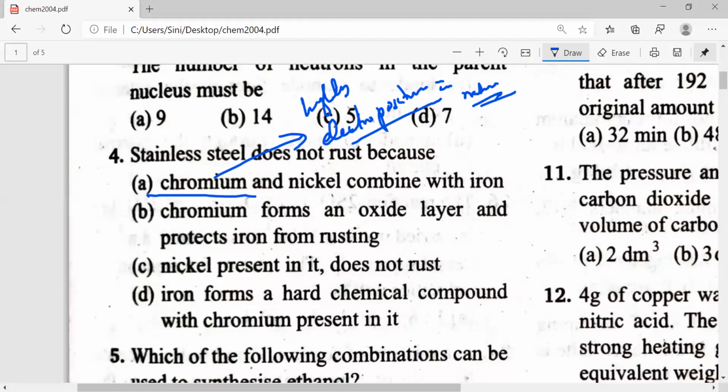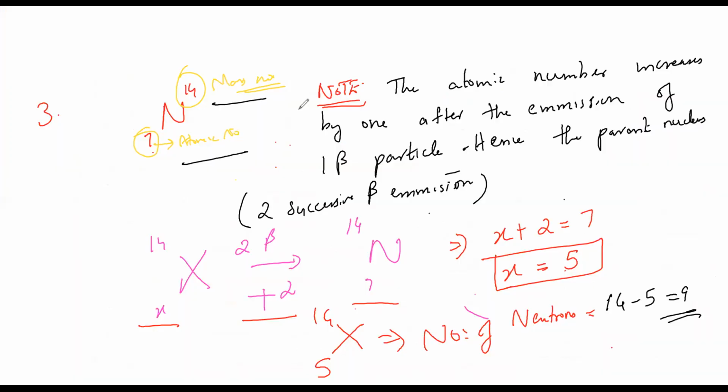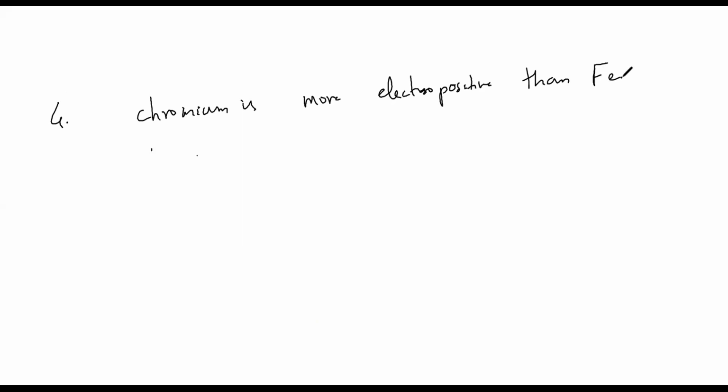If you don't know, I'll just write it for you. Chromium is more electropositive than iron. Okay.